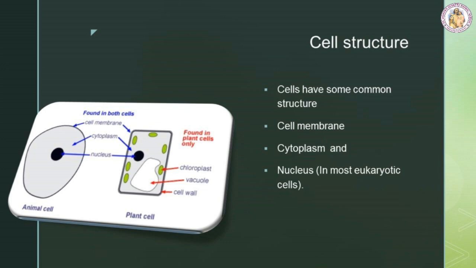Cell structure. As we have already seen, all cells have some common structure. These are cell membrane, cytoplasm, and nucleus in most eukaryotic cells. The structure of a typical plant and animal cell shows some peculiarities. Come, let's see that.